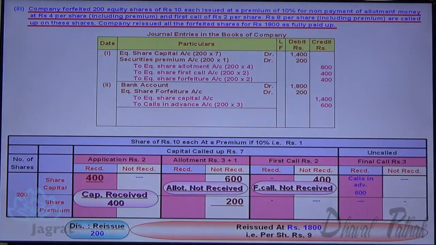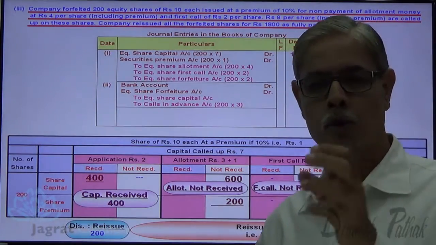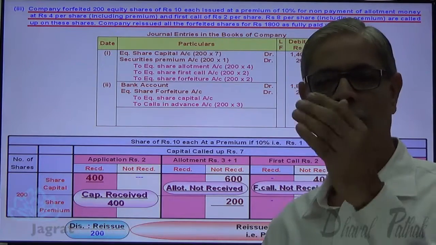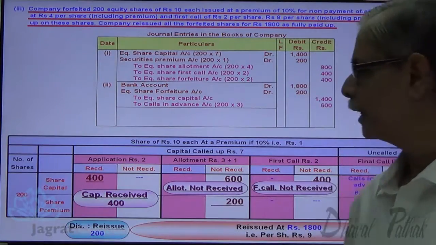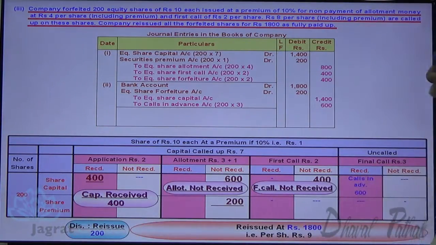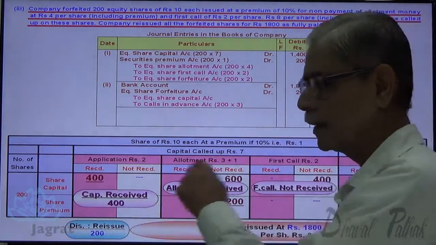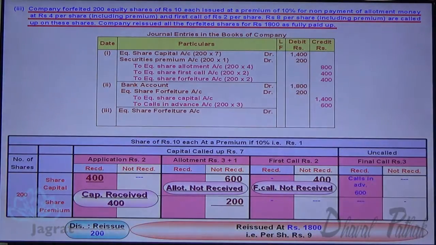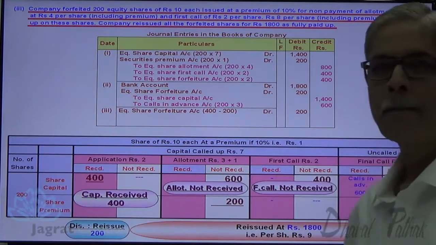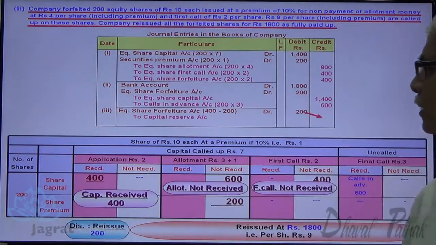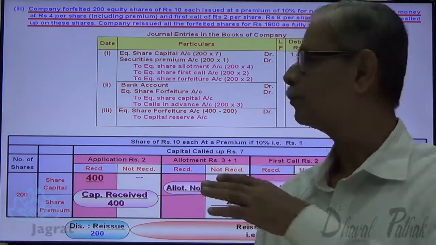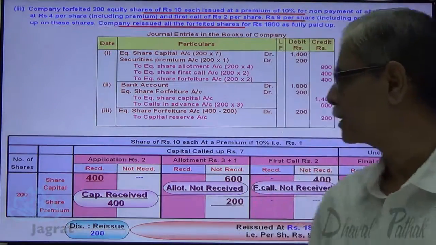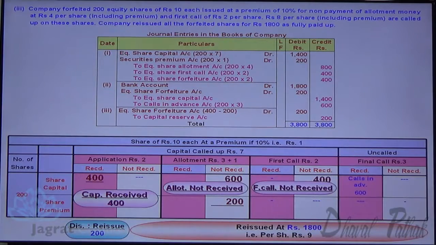Now I want to transfer to capital reserve the surplus of forfeiture income after the reissue discount. This is the reissue discount 200. This is the capital received that has been credited to share forfeiture account. From this 400, 200 reissue discount is granted. So 400 minus 200, share forfeiture account debit 200 to capital reserve account credit 200. This is how the transfer to capital reserve entry gets recorded. Now I want to have the total of debit and credit numbers. This is how it works out to be.